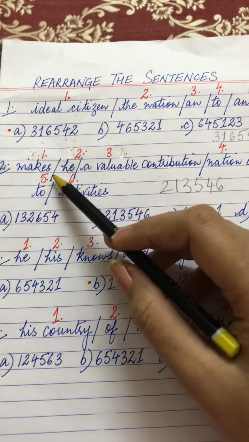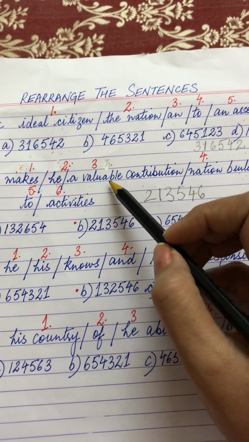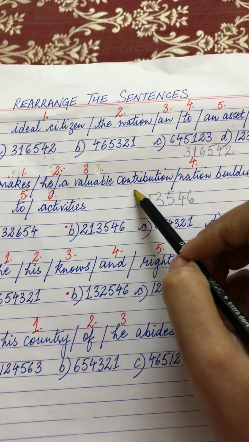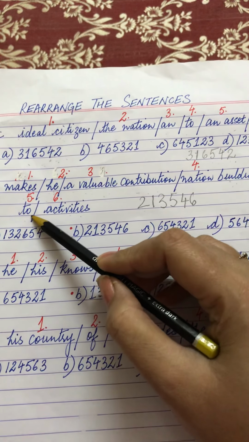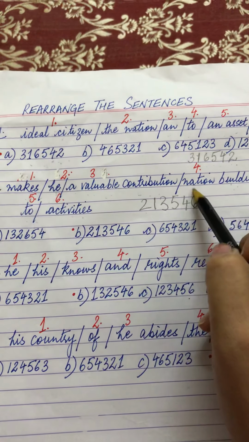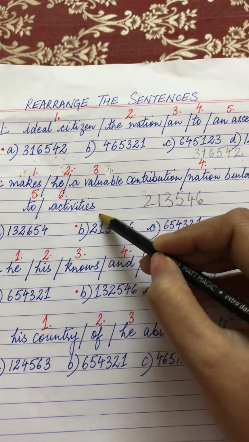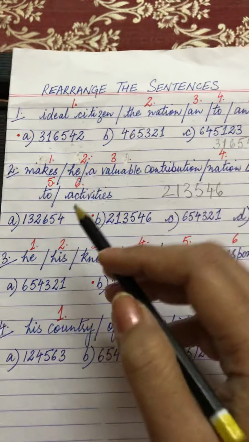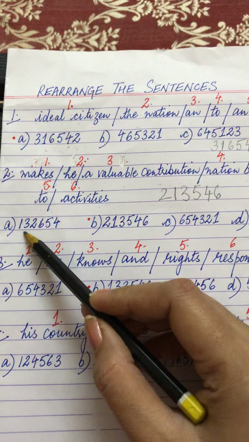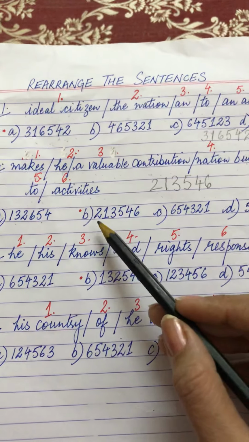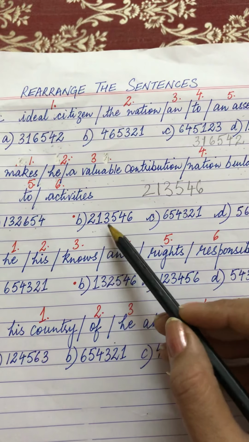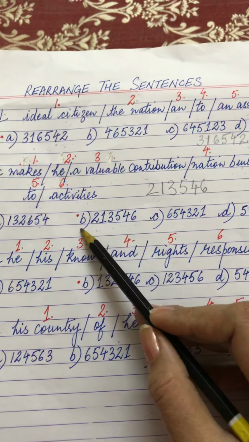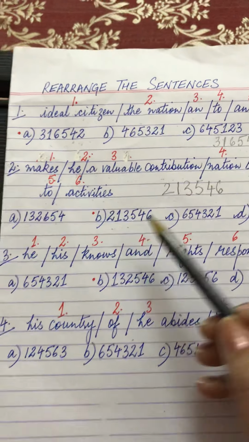So this is the right sequence. He makes a valuable contribution to nation building activities. So 213546 is the right sequence. So you have to search for the right sequence. This is not the right sequence. This is the right sequence, 213546. So this is the correct answer, right?